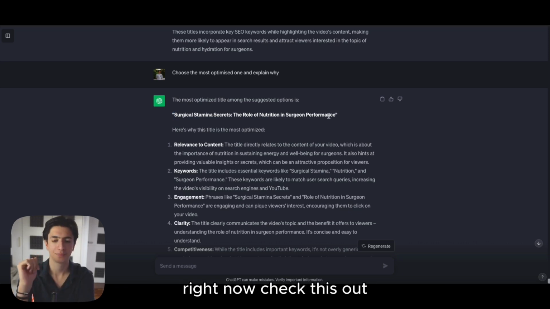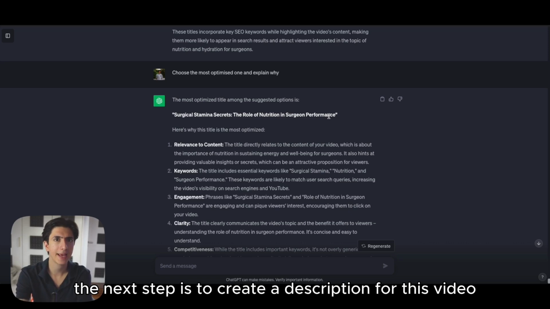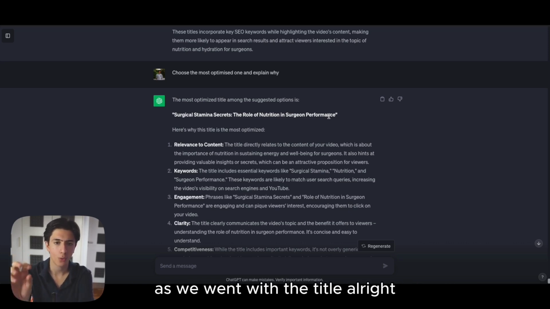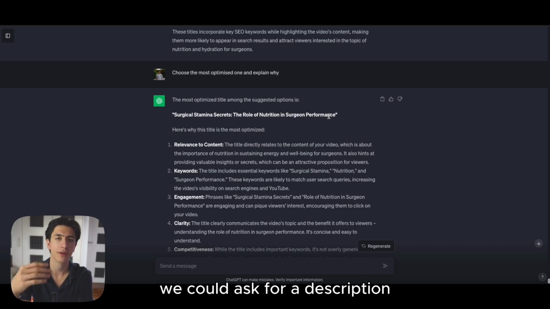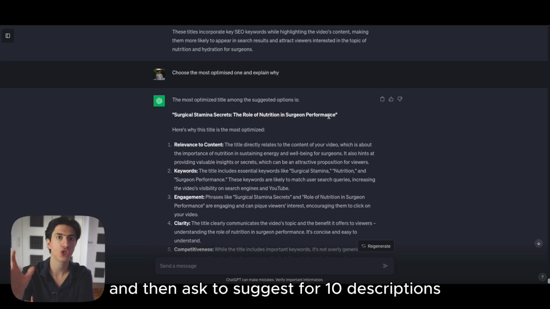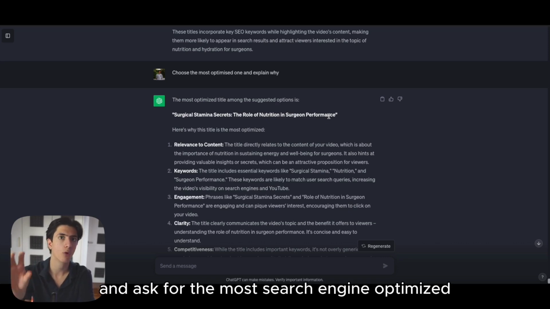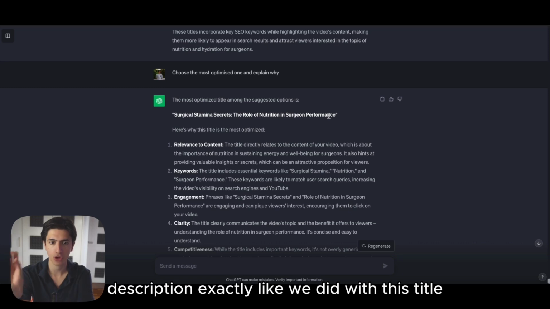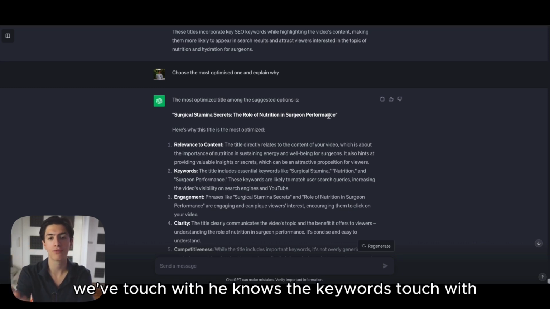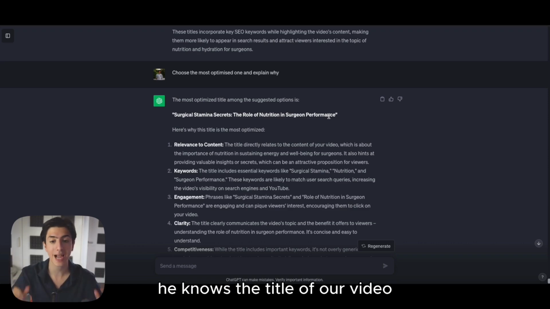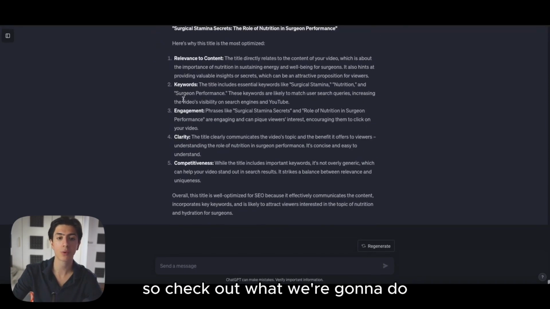Now check this out. The next step is to create a description for this video. We could go the same route as with the title: ask for 10 descriptions, search engine optimize them, and ask for the most optimized one. But check this out. ChatGPT knows the keywords. ChatGPT knows the level of search engine optimization that we want to reach. ChatGPT knows the title of our video. So check out what we're going to do.